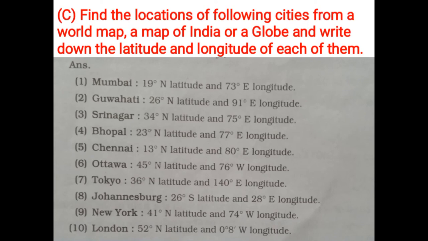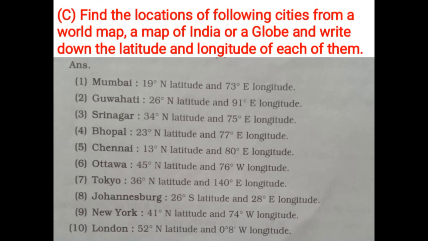Srinagar 34 degree north latitude and 75 degree east longitude. Bhopal 23 degree north latitude and 77 degree east longitude. Chennai 13 degree north latitude and 80 degree east longitude. Ottawa 45 degree north latitude and 76 degree west longitude.